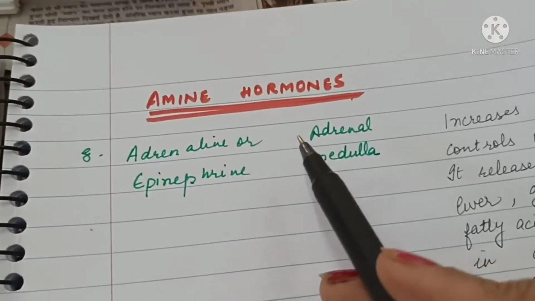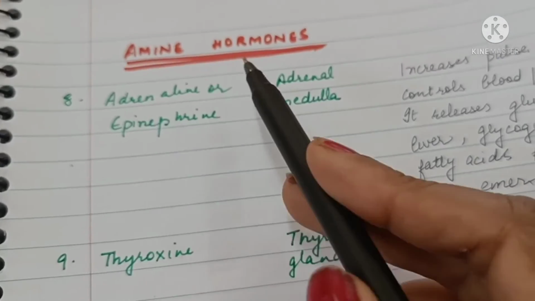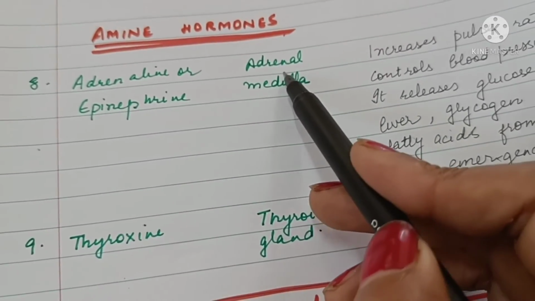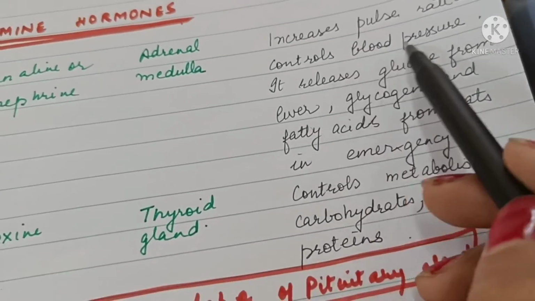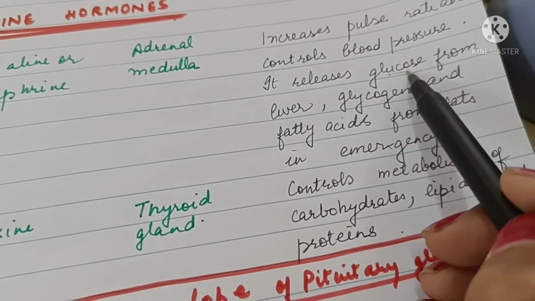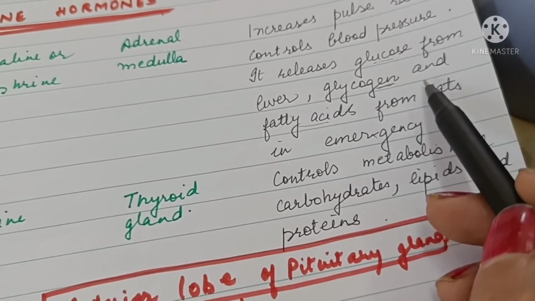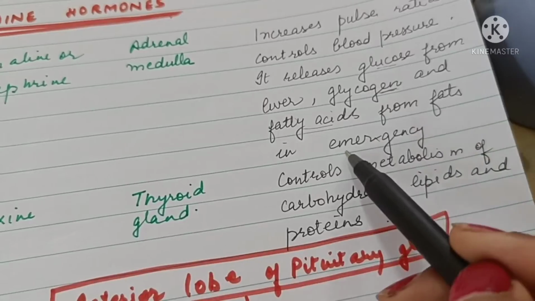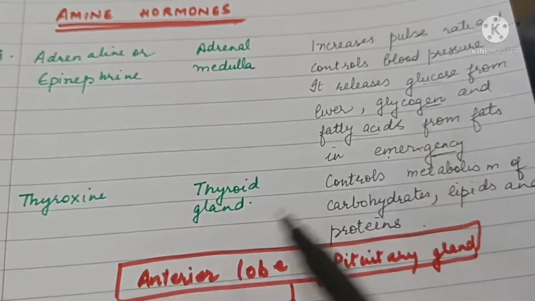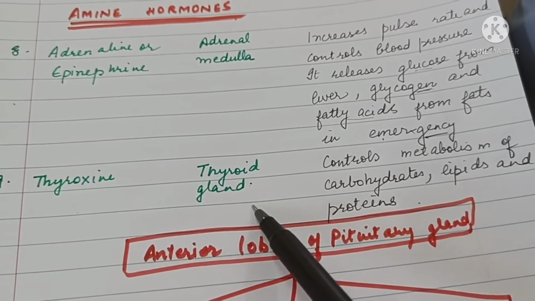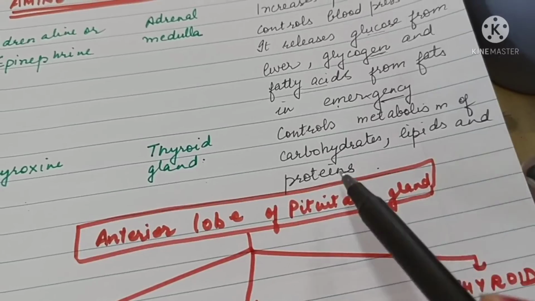Amine hormones are adrenaline or epinephrine and thyroxine. Adrenaline or epinephrine is secreted by adrenal medulla. It increases the pulse rate and controls blood pressure. It releases glucose from glycogen in the liver, and fatty acids from fats, in emergency. It's also called emergency hormone. Thyroxine is secreted by thyroid gland and controls metabolism of carbohydrates, lipids and proteins.